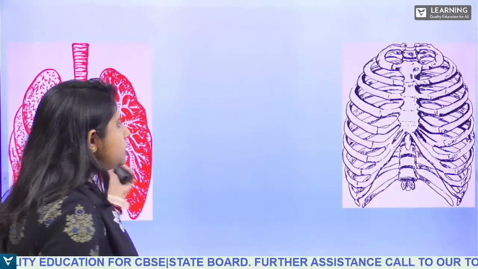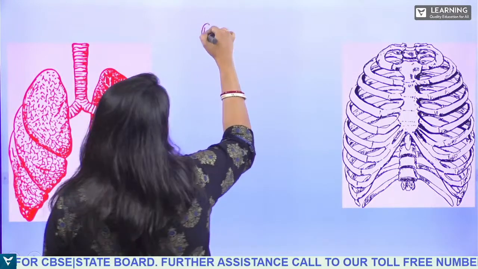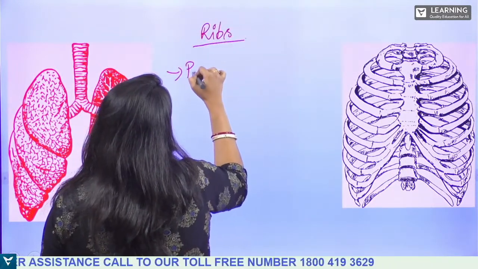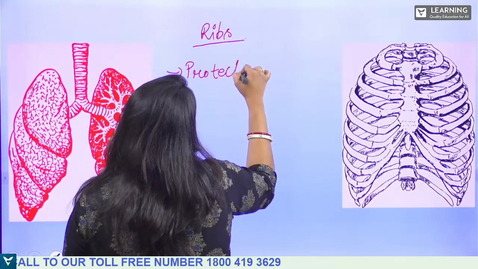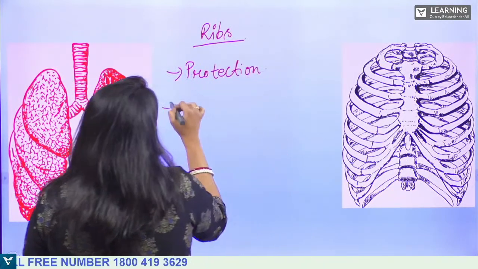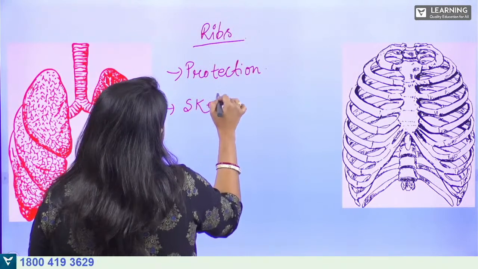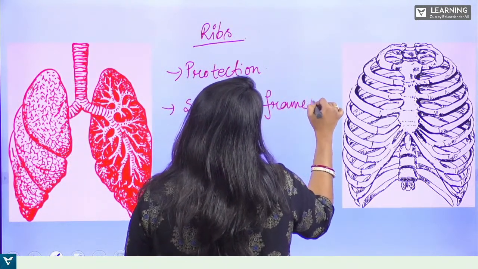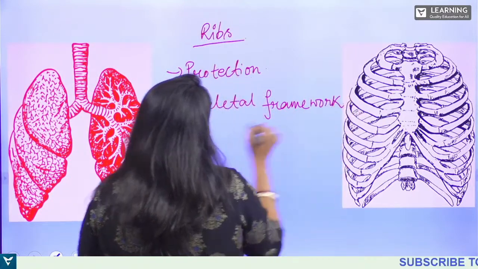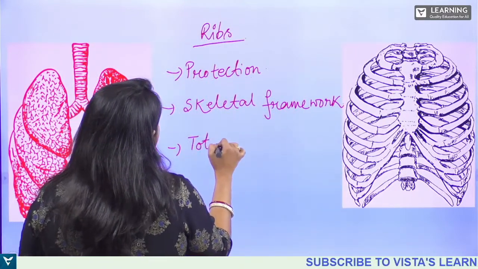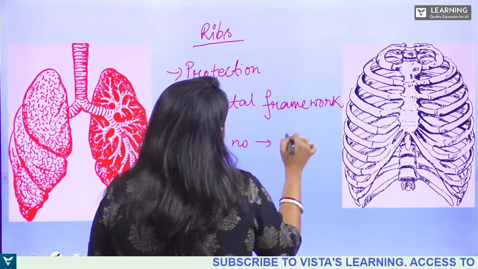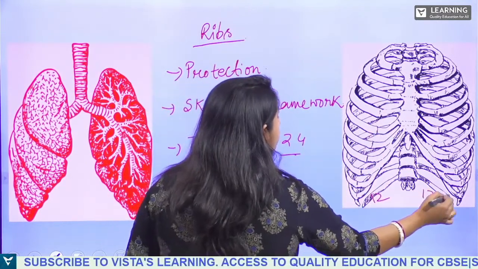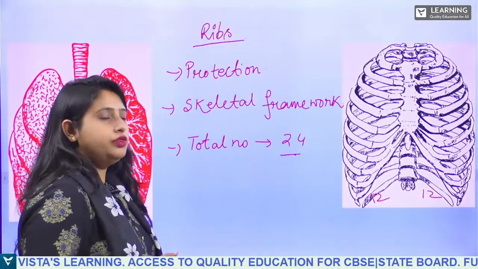So see, these are the ribs. The ribs are providing protection, and it is a skeletal framework. The total number of ribs is 24, okay. 24, here 12 and here 12. So the total number of ribs is 24.